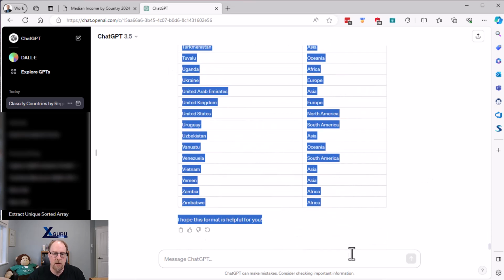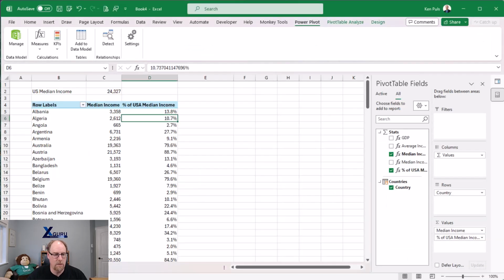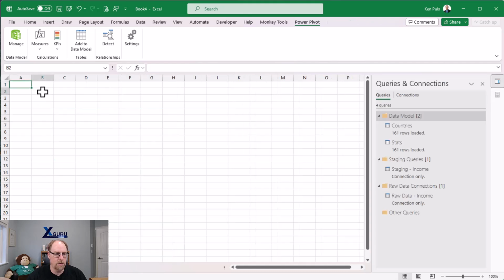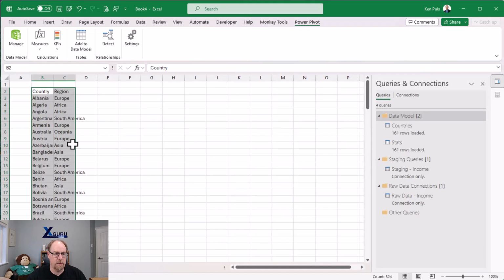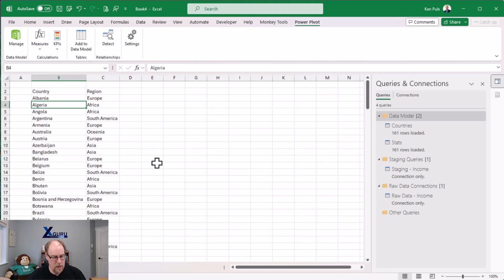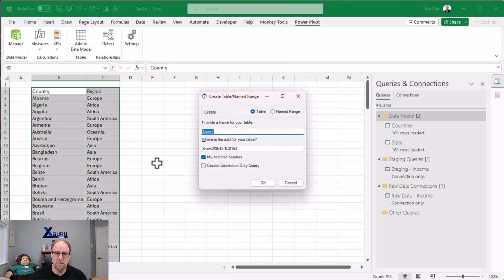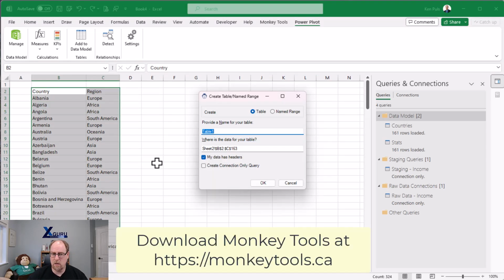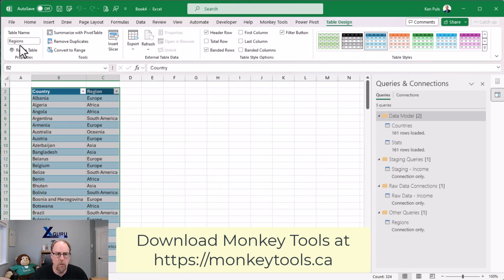Let's go copy all of that data, Control-C. We'll go back to Excel. And what we're going to do is we're going to go and say, right-click, paste. Nice. We've got some nice data. Now, I'm going to hit Control-T to turn this into a table. Okay, that's the shortcut, of course. Now, if you're not using Monkey Tools, you won't see this dialog. You'll get a table called Table 1, but with Monkey Tools, even on a free license, you can actually go and say, hey, I want to call this table regions, create a connection-only query, hit OK, and boom, there we go. We've got a regions table, and we have a connection-only query already set up.